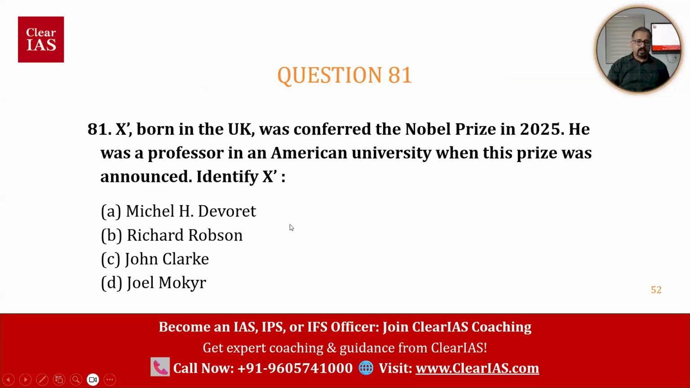Okay. Question number 81. X, born in the UK, was conferred the Nobel Prize in 2025. He was a professor in an American university when this prize was announced. Identify X.